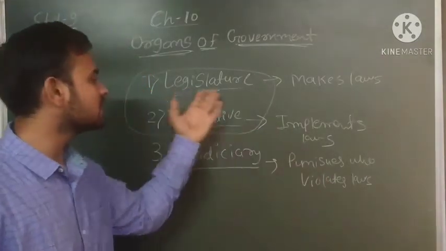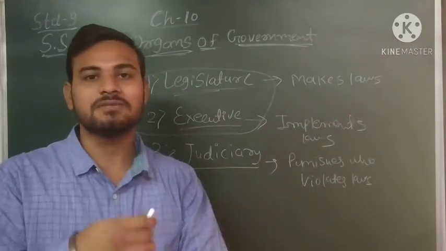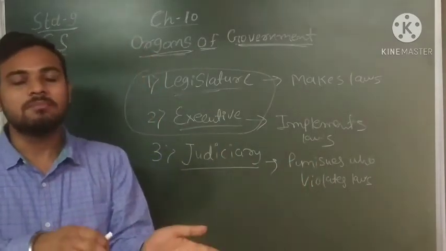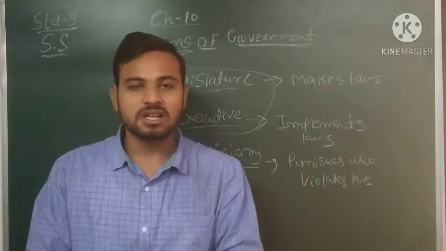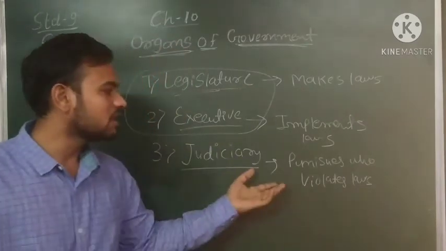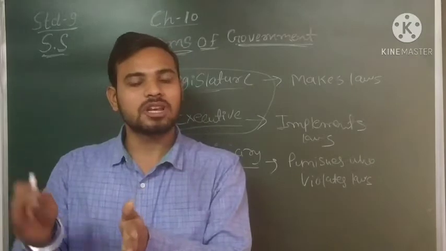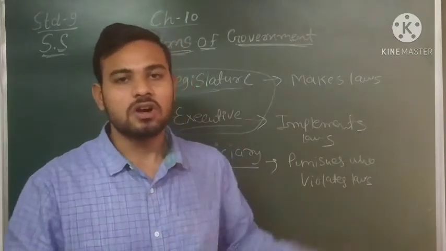First of all, a legislature makes laws. That means the legislature frames the policy or frames the law. Executive implements the laws framed by the legislature, and the judiciary punishes the person who violates the laws. So these are the 3 basic functions of these 3 organs.